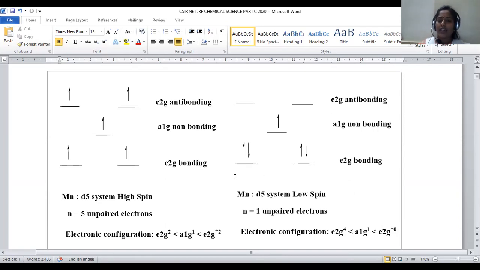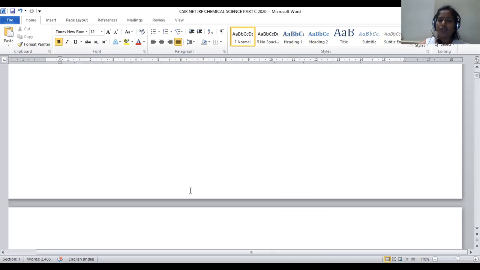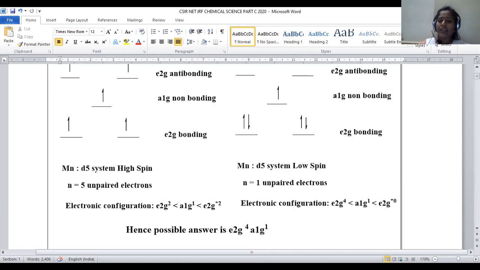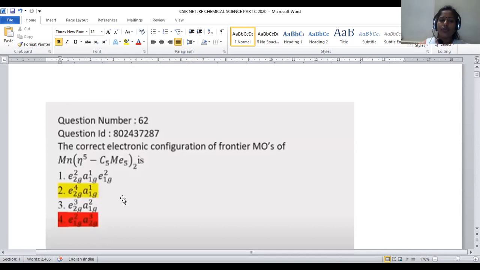Obviously, cyclopentadienyl, which is associated with methyl groups, is regarded as a strong field ligand. Hence, we can assign this as a low spin complex, where the configuration will be in the second manner rather than the first kind. Hence, we can denote its electronic configuration as e2g4 and a1g1. Right? The right option will be option number 2.